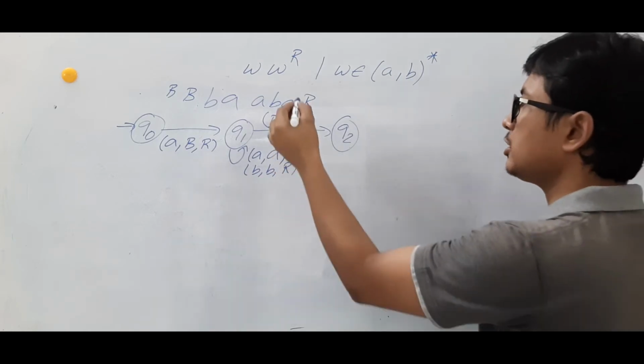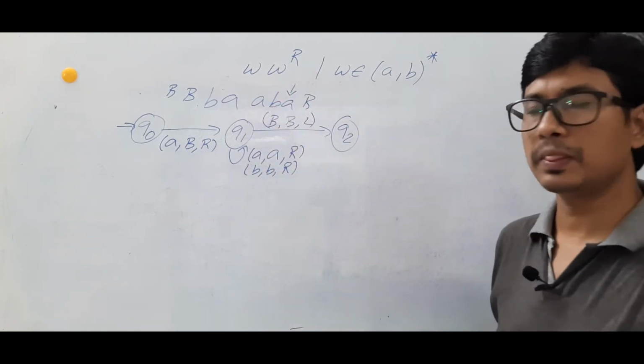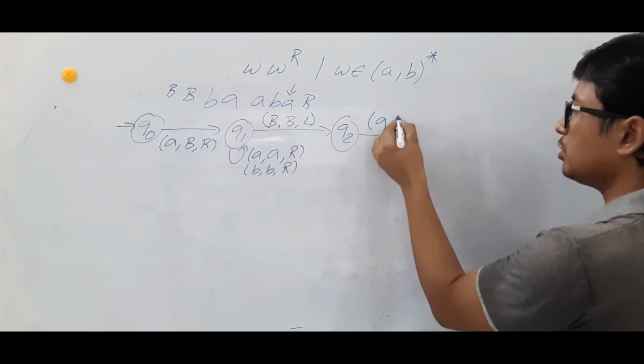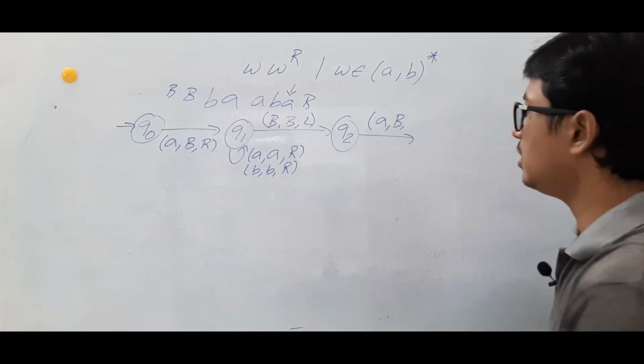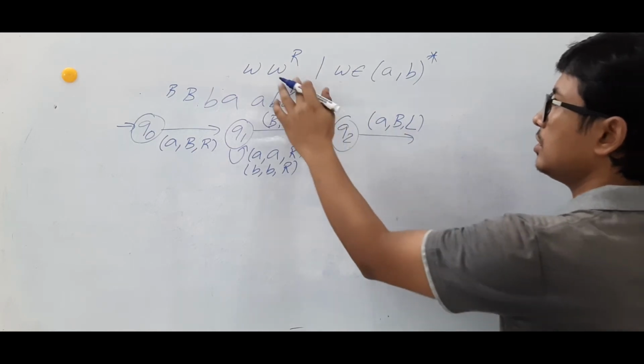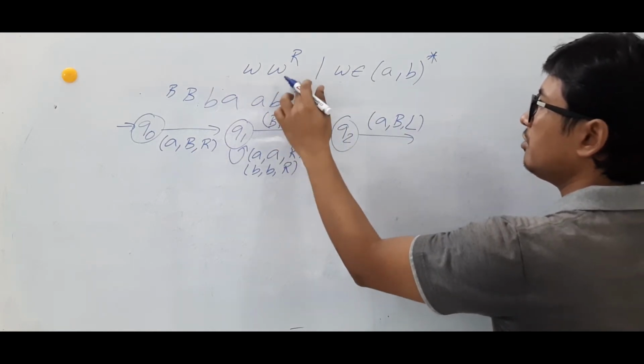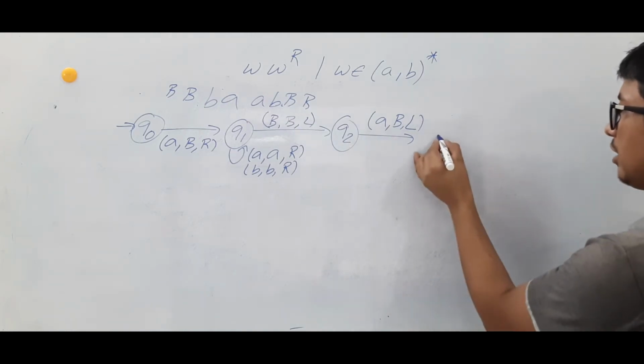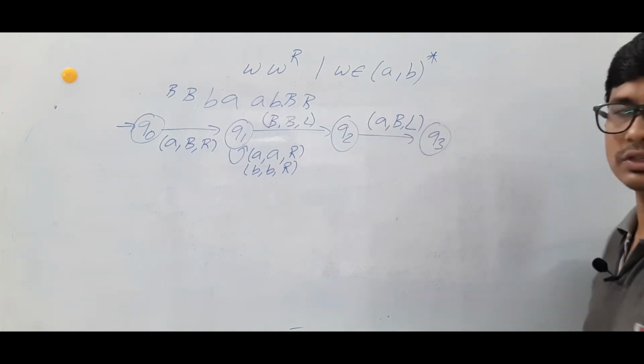Now the tape head is pointing to the A. Now if you find an A, what you have to do? You have to make it as a blank, move to the left. So this A, you modified it as a blank, moving to the left. You reach the state Q3.